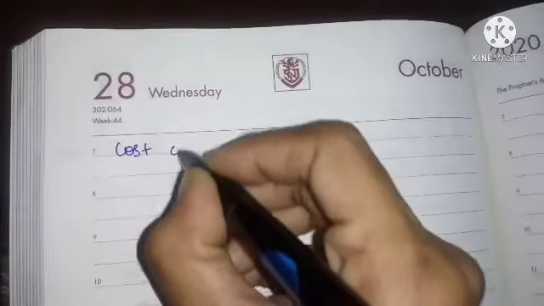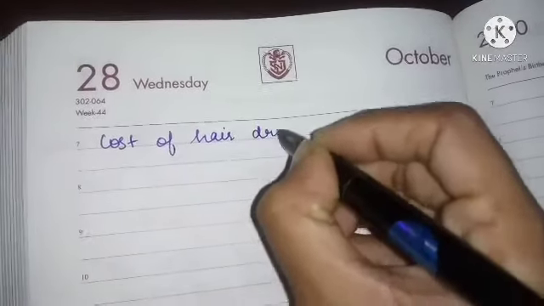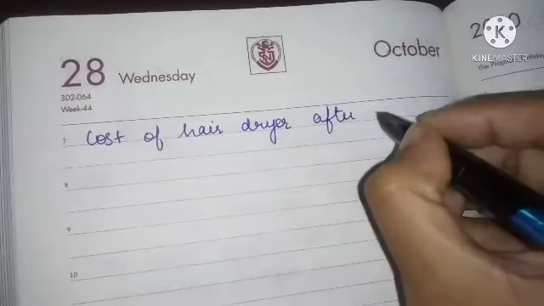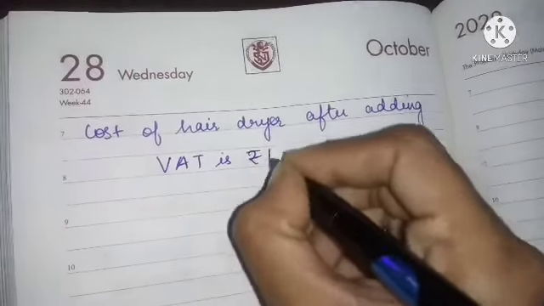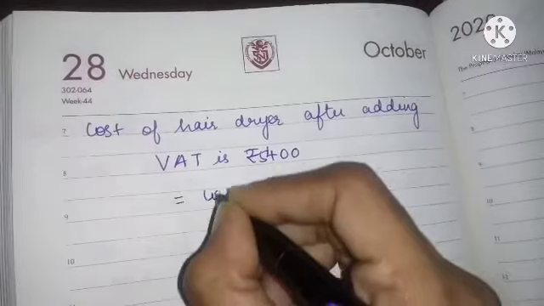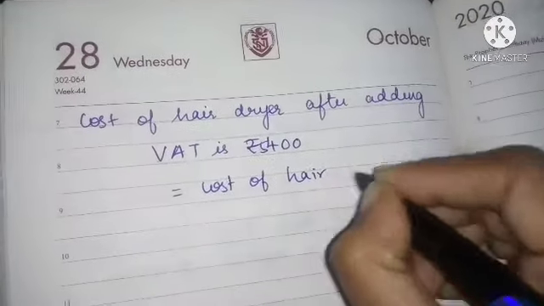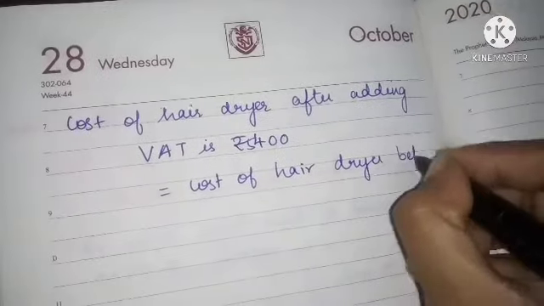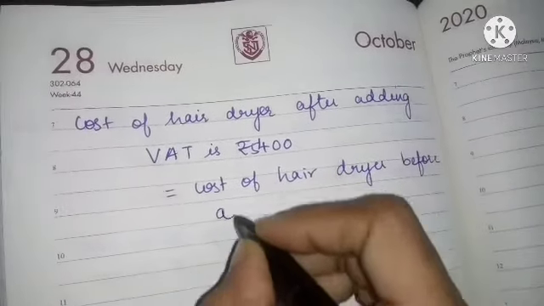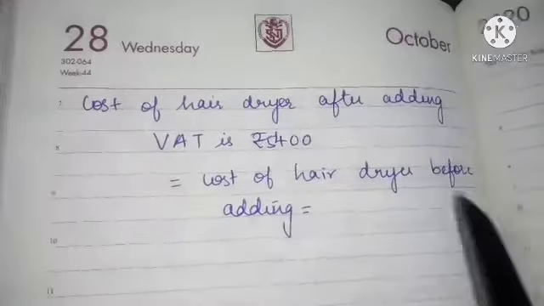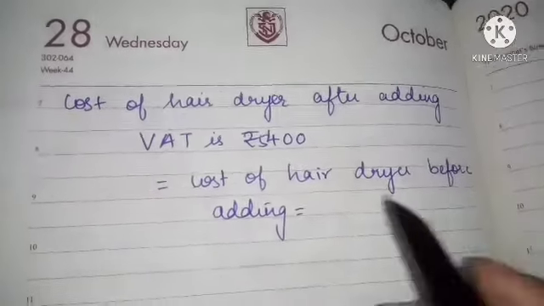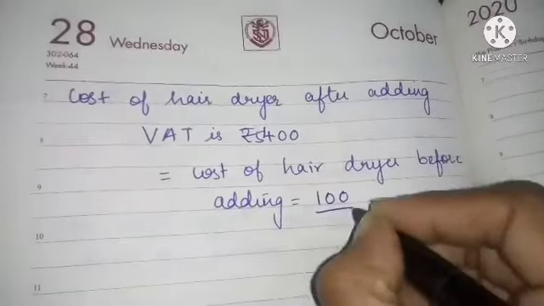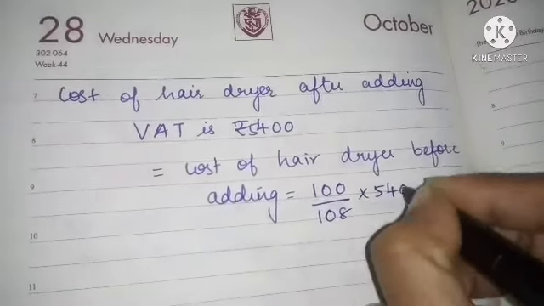Now the same thing: the cost of hair dryer after adding VAT is rupees 5,400, means the cost of hair dryer before adding will be, see, the cost of hair dryer after adding VAT is 5,400 rupees, means the cost of hair dryer before adding will be 100 by 108 into 5,400.